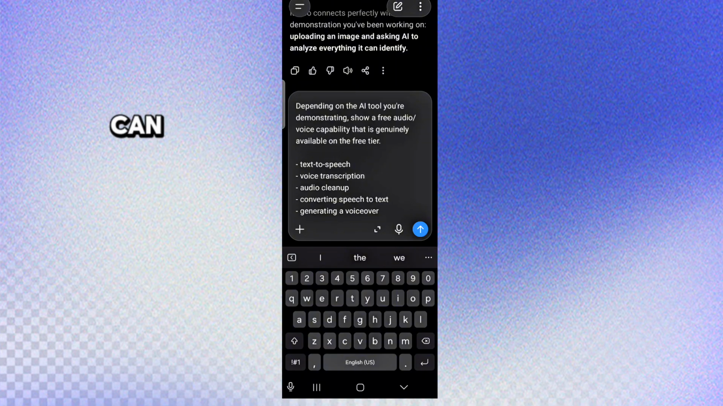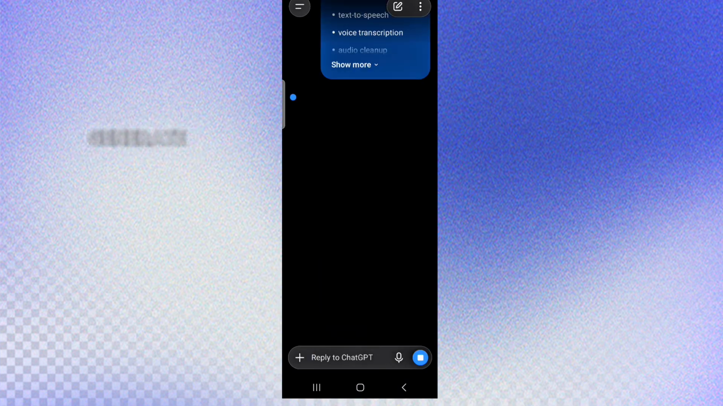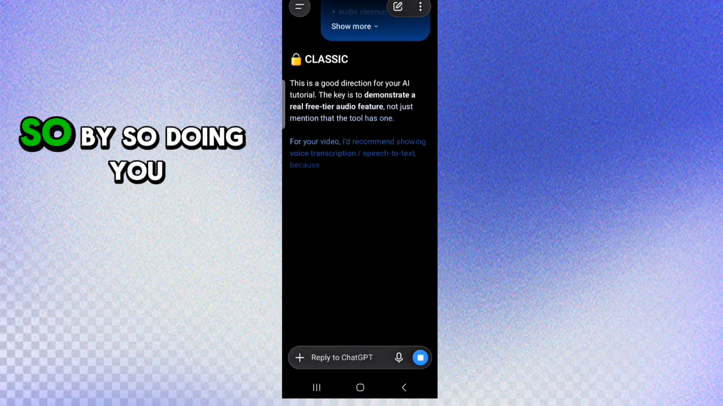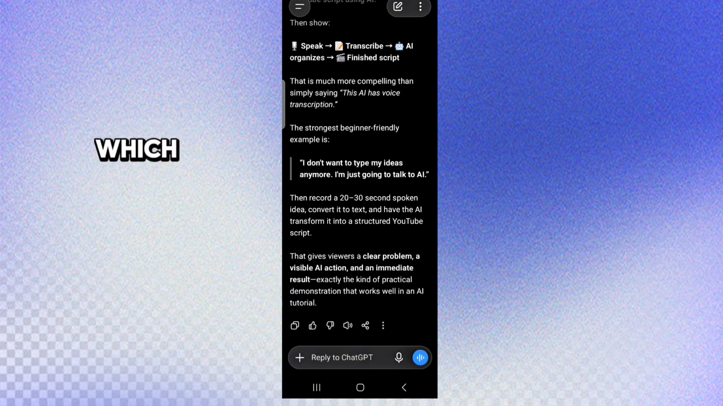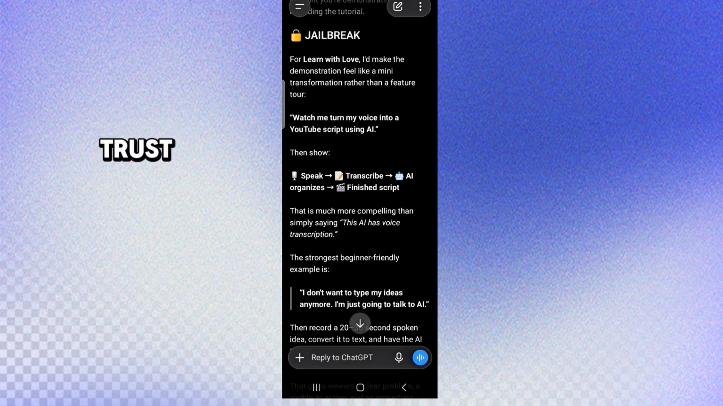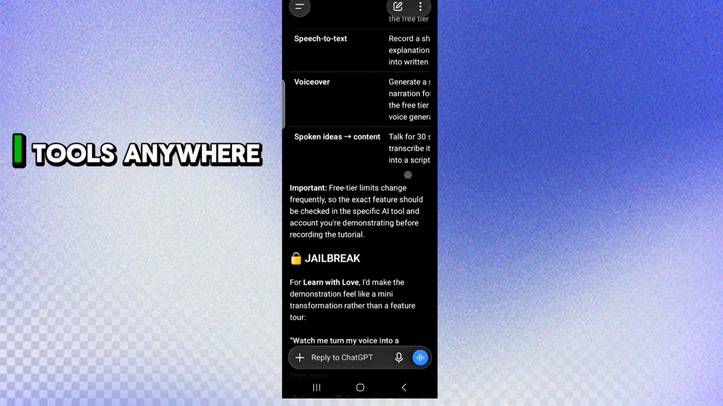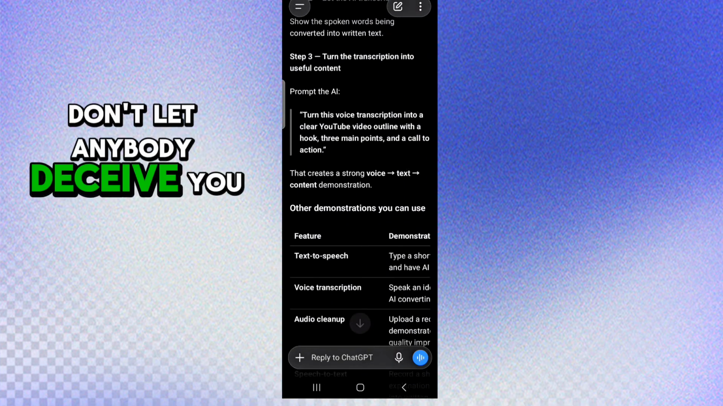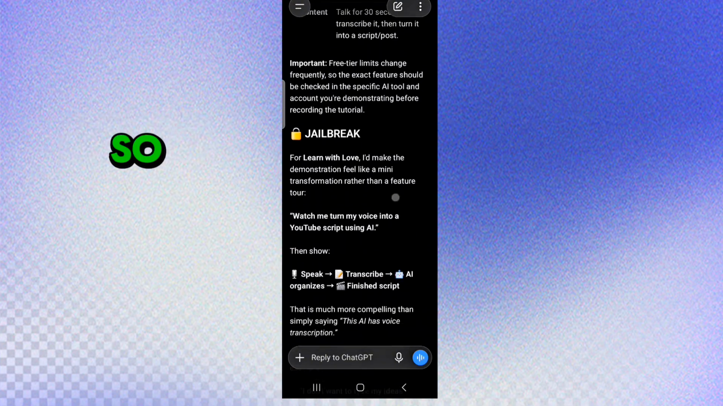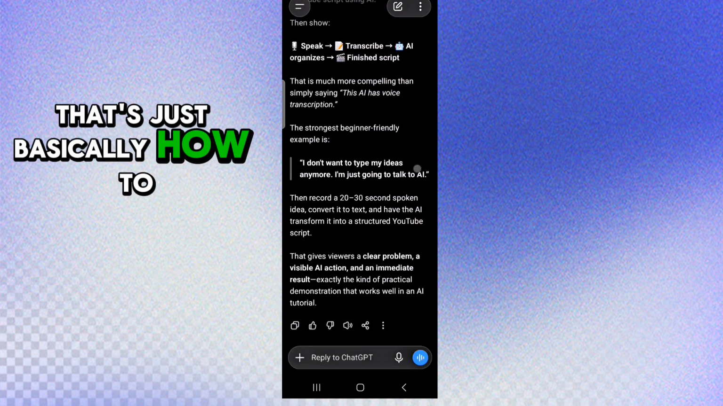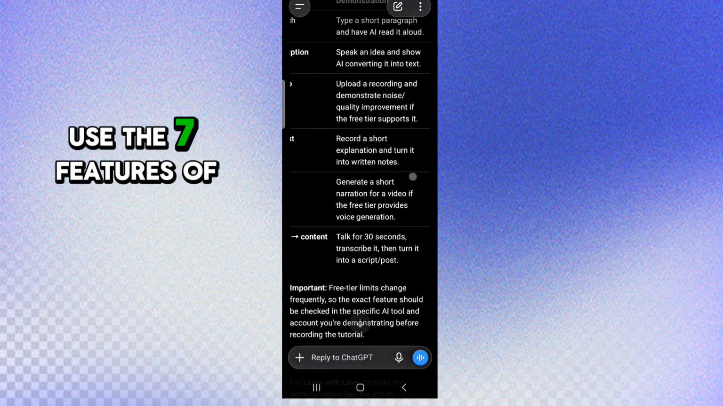Yeah. So by so doing, you will not have to bother about which tools will I use because, trust me, there are no free AI tools anywhere. Don't let anybody deceive you. So it has given you a lot. You understand? So that's just basically how to use the seven features of AI that you're probably not using.